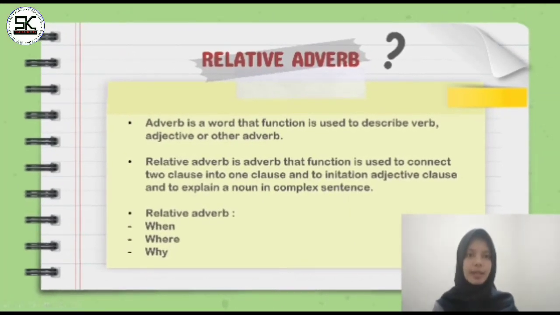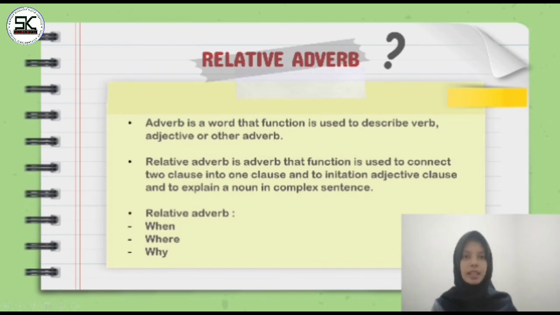Okay, the last explanation will be explained by me. Now I will explain about relative adverb. Before that, we must know what an adverb is. An adverb is a word used to describe an adjective, a verb, or another adverb. A relative adverb connects clauses into one and initiates an adjective clause, explaining a noun in a complex sentence.